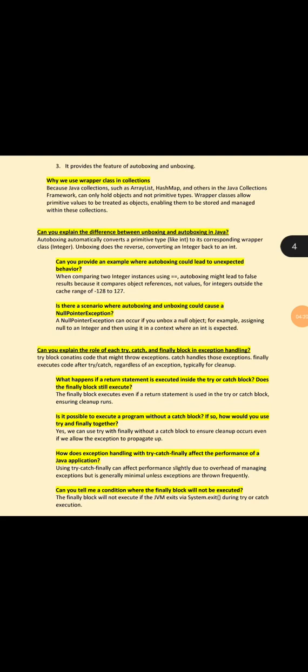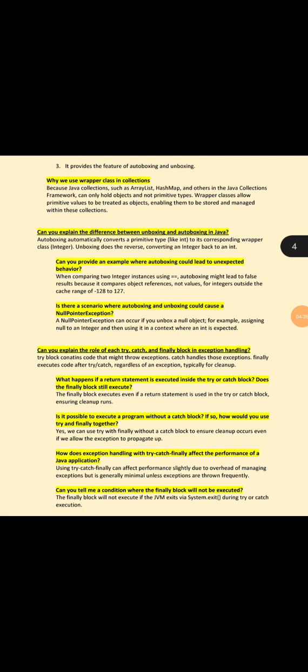What happens if a return statement is executed inside the try or catch block? Does the finally block still execute? The finally block executes even if a return statement is used in the try or catch block, ensuring cleanup runs.